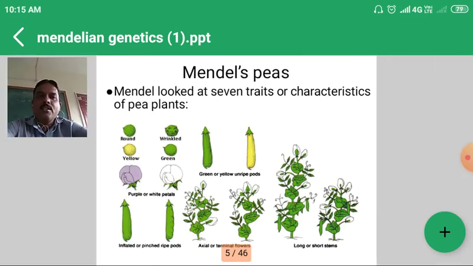Then Mendel studied 7 contrasting characters in the garden pea plant. Suppose we consider height of the plant, tall or dwarf. Then pod color, green or yellow. Then seed shape, wrinkled or round. Such types of contrasting characters he studied. On the basis of these 7 contrasting characters, he gave the different laws. These 7 characters we will study again in detail later on.